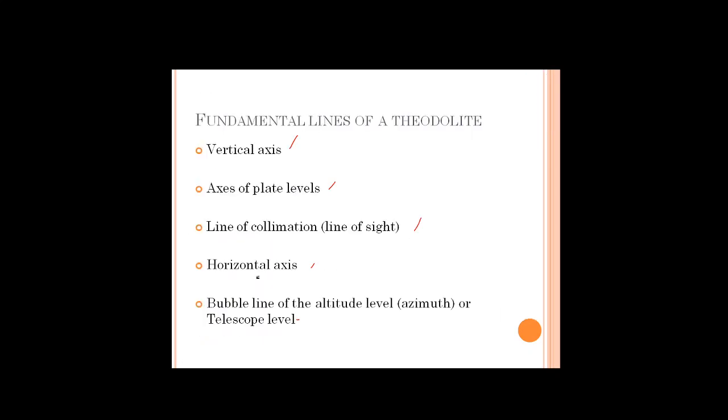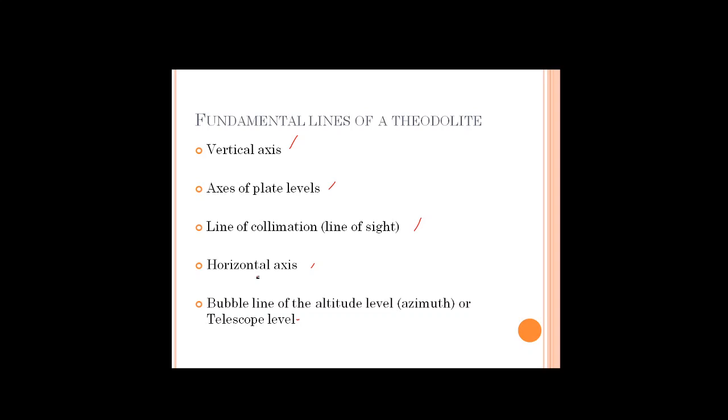And this question is very important: fundamental lines of a theodolite. If they ask for 1 mark, you just have to write these: vertical axis, axis of plate level, line of collimation, horizontal axis, and altitude level.